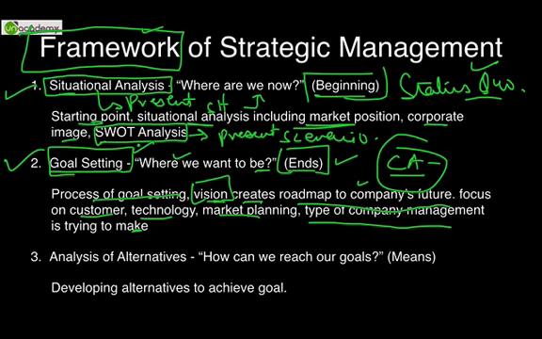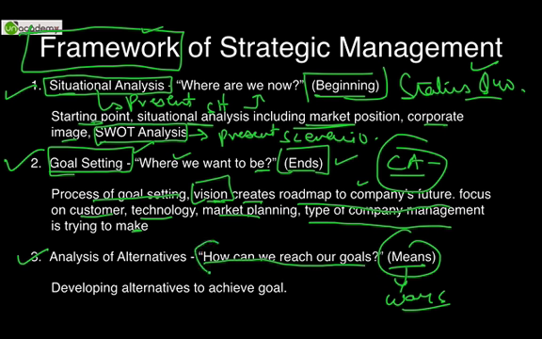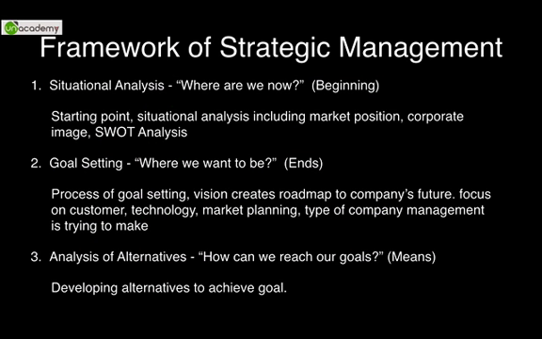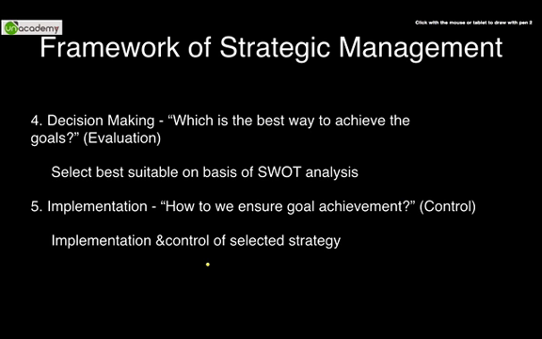After we decide the beginning and the end, we come to what are the ways to reach there, what are the means to reach there. Third step is ways or means. How can we reach our goals? This how defines ways. So all the alternatives have to be listed and they have to be analyzed or studied. Develop the alternatives to achieve the goal. What are the best alternatives to achieve the goal? After we go through the first three steps, finally we take a decision on the best alternative, which is the best way to achieve the goals.